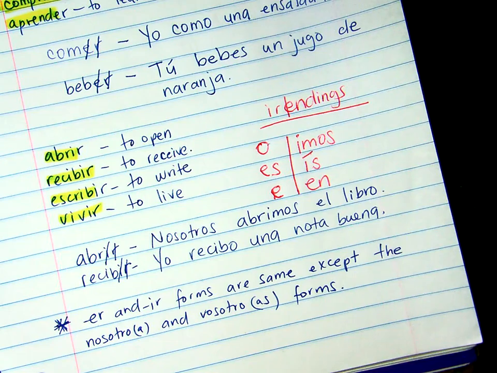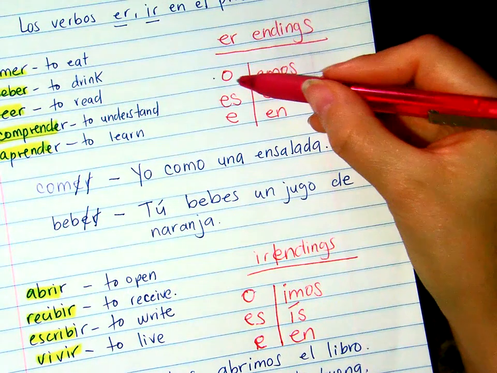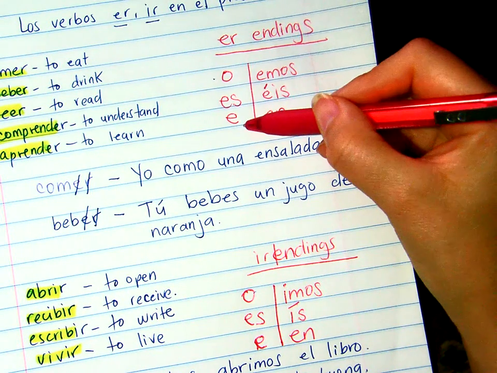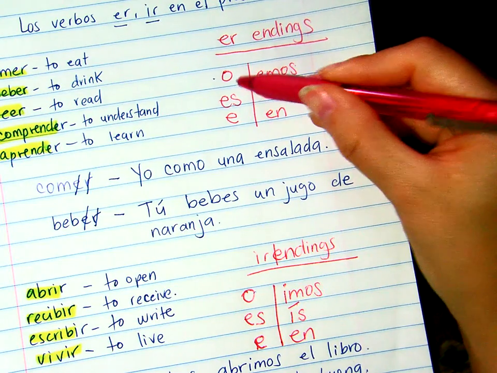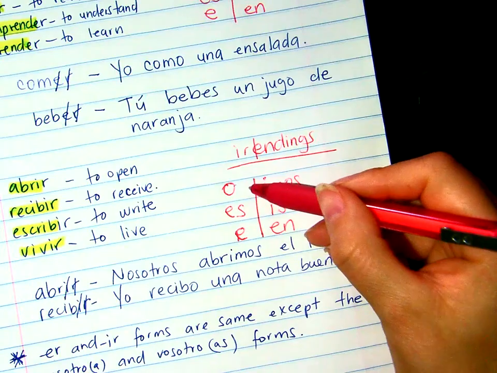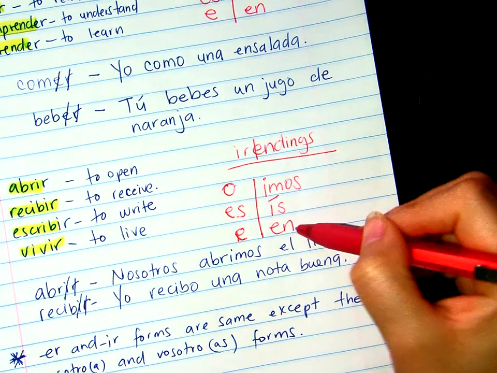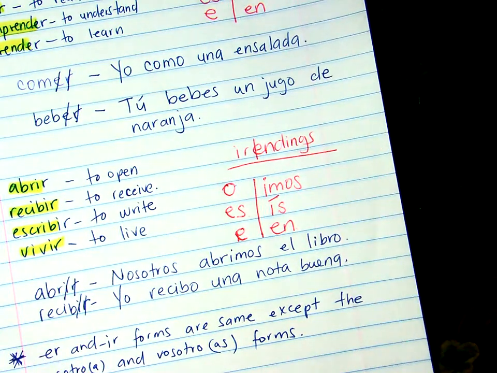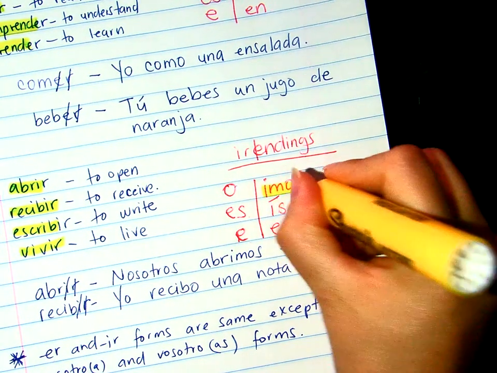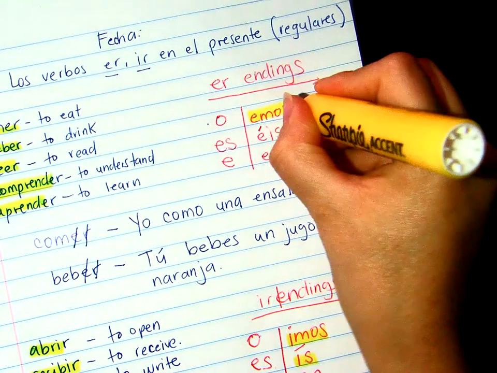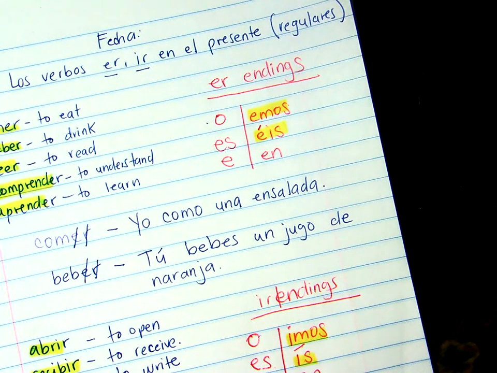So this is what I'm telling you. So see, O, S, E, emos, O, S, E, N. So notice that this is what has a change. The nosotros form and the vosotros form.